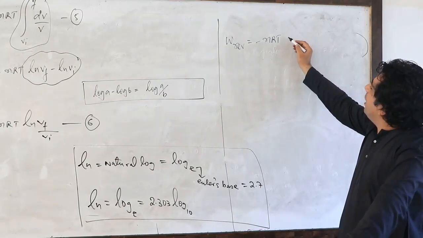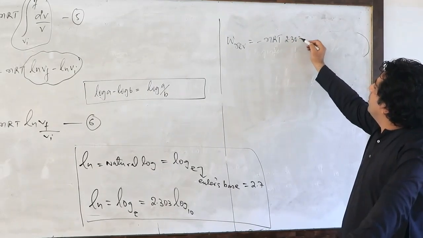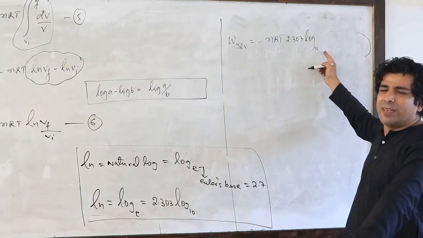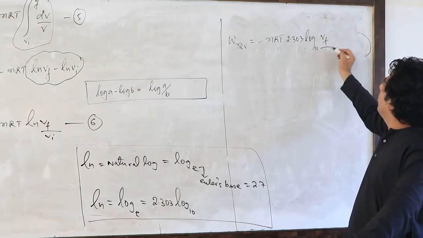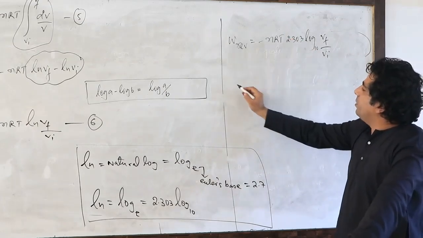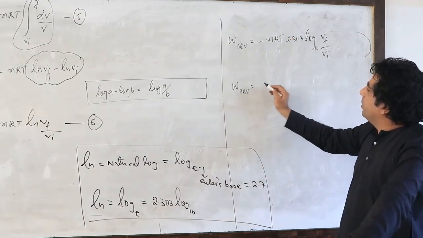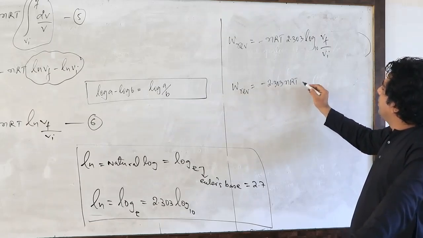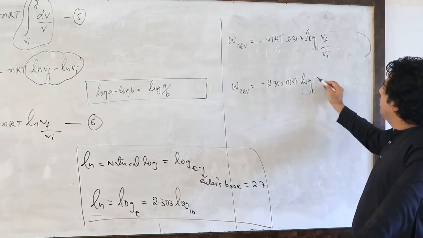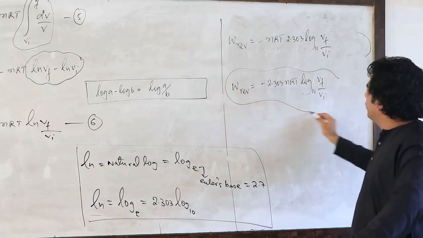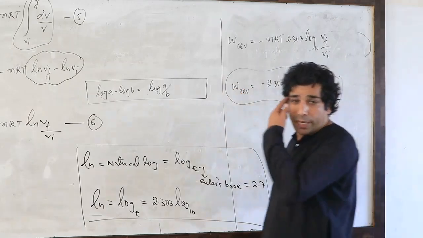Then in place of ln, we can write down 2.303 log to the base 10. The 10 is not required here, but you can mention Vf upon Vi. So I can take this term in the front. I'll get work reversible is equal to minus 2.303 nRT, then log to the base 10 Vf upon Vi. So that is the final expression for the reversible work, my dear friends.